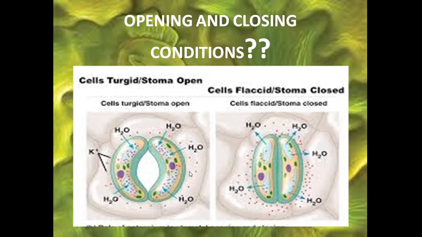Now, we'll discuss this first picture first. In this picture, you can see the two guard cells are present. Surrounding that, you have the epidermal cells, and at the center, there is the stomatal aperture. Now, in the second picture, you can again see the guard cells and epidermal cells are present, but the stomatal aperture is not visible here. What are the conditions at which this happens? Again, back to the first picture, we said that gaseous exchange is occurring through the stomatal pore.